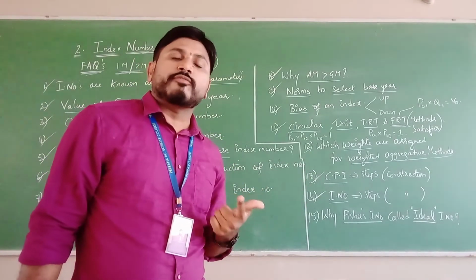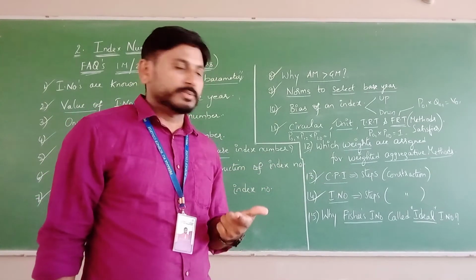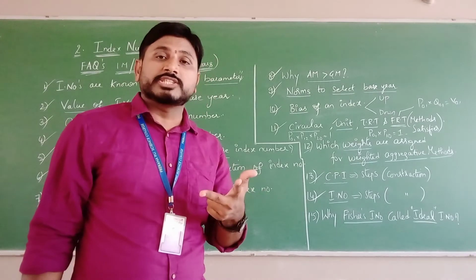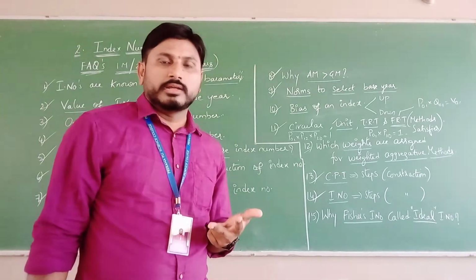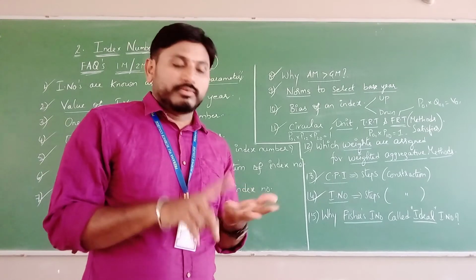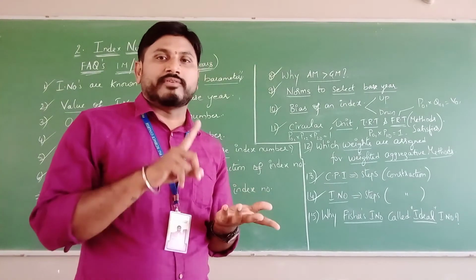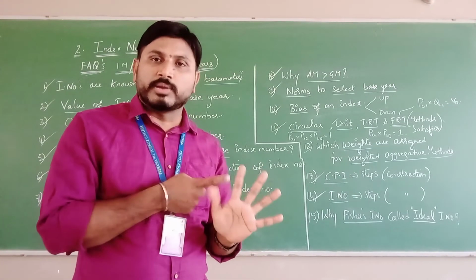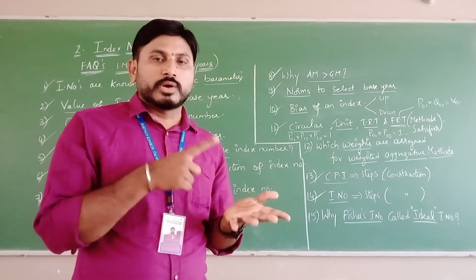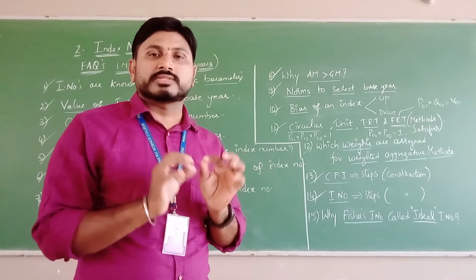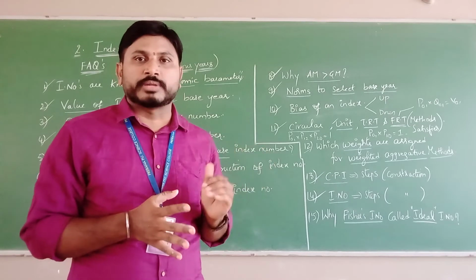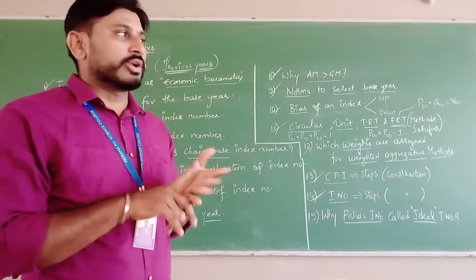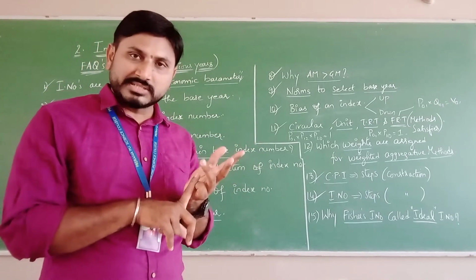The second one is selection of the base period, followed by a few norms. The third one is selection of items, right? After selecting an item, we have to select the average, the weight and the formula, right? In between, there is also the price quotation for that item. So what are the construction steps? Step 1, purpose.